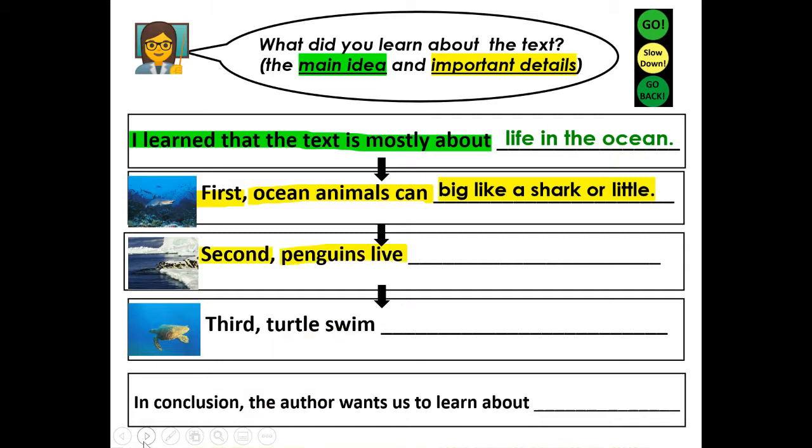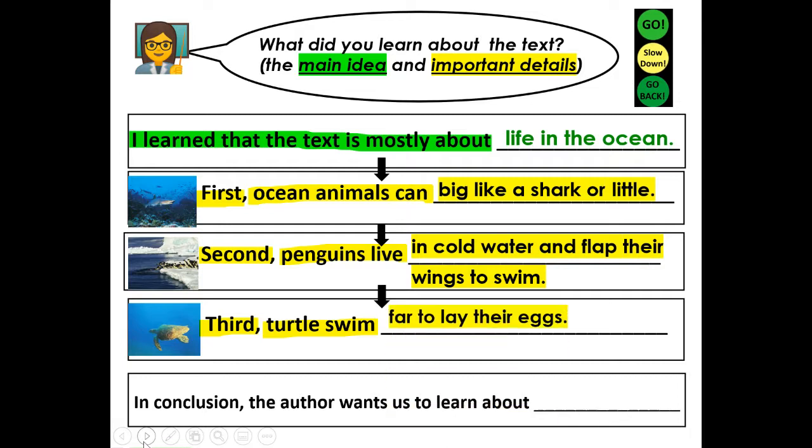Second, penguins live in cold water and flap their wings to swim. Third, turtles swim far to lay their eggs. In conclusion, the author wants us to learn about sea life.